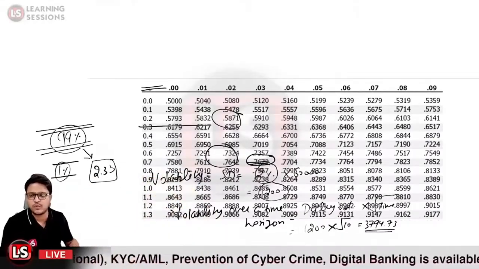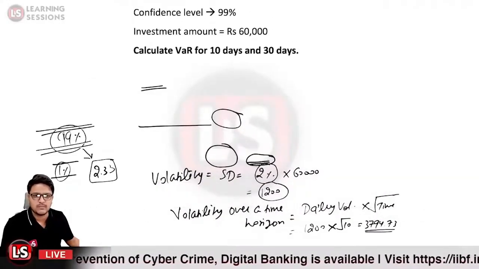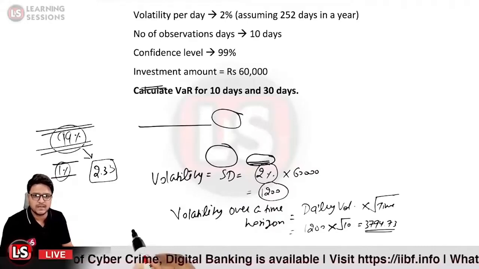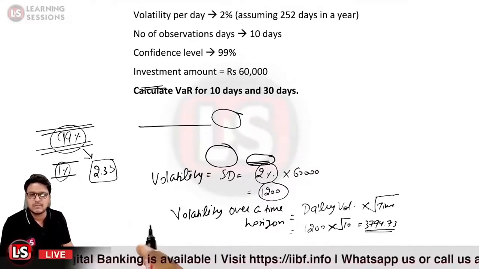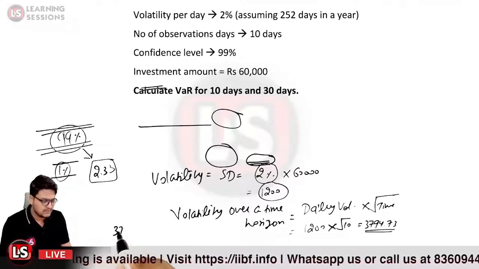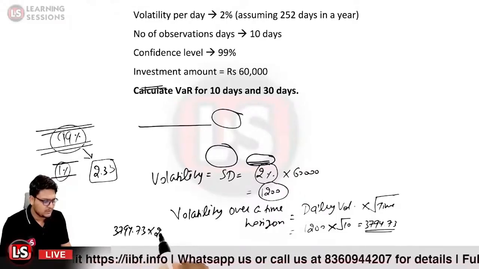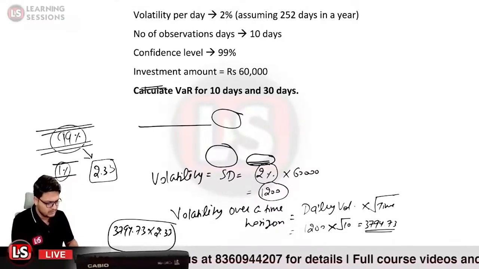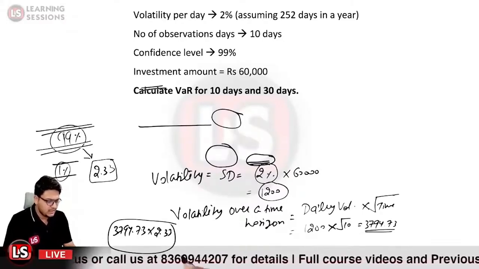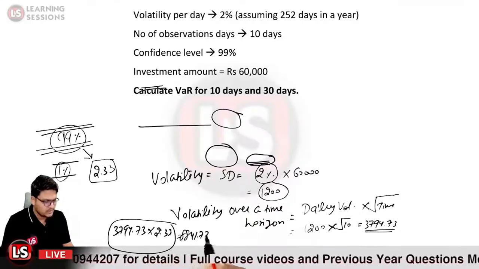Now, if we need to calculate the VAR, how can we calculate it? We simply need to multiply the volatility over the time horizon with the Z table value. So it is 3794.73 multiplied by 2.33, which gives us the value equal to 8841.72.